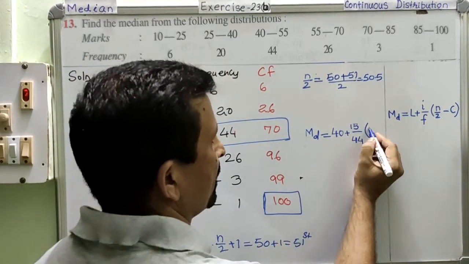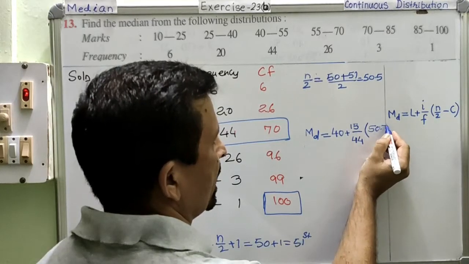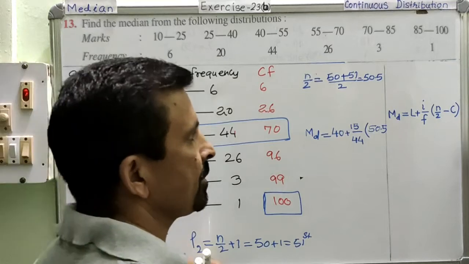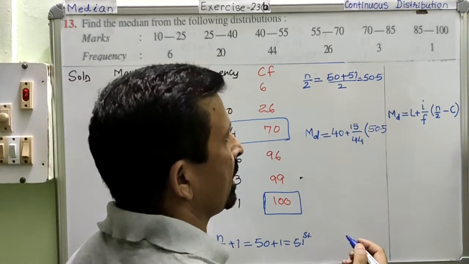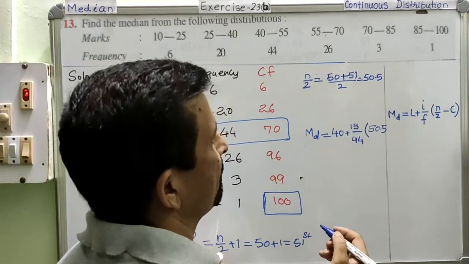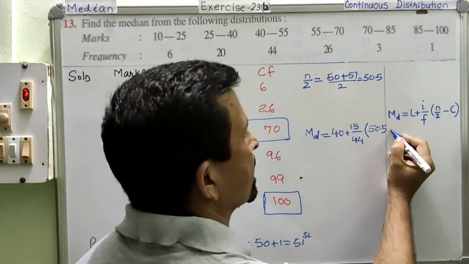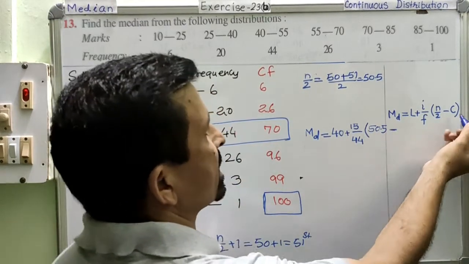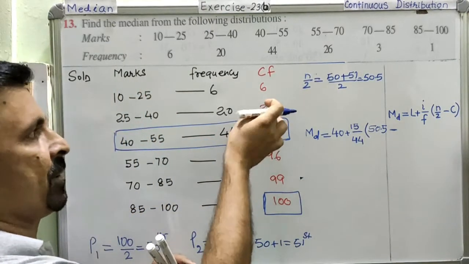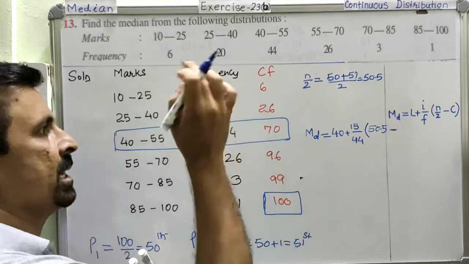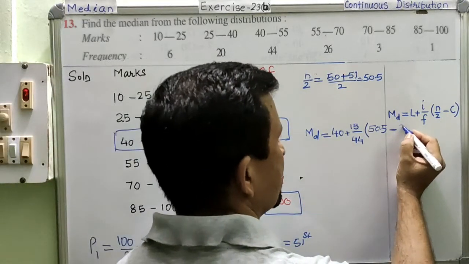50.5. Is it okay? And then minus C. What is C now? C is the previous cumulative frequency. The previous cumulative frequency is 26. So 26.